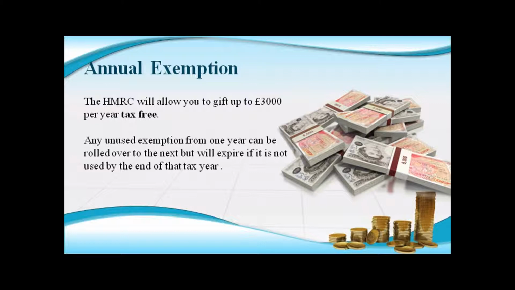This may be enough to bring your estate under the IHT threshold if your potential IHT liability is extremely minimal. Bearing in mind that it would take 10 years to dispose of £300,000 tax-free at the current rate. In most cases, it will be both desirable and necessary to give away gifts in excess of £3,000 per year in order to effectively reduce IHT liability. That's where PETs come in.